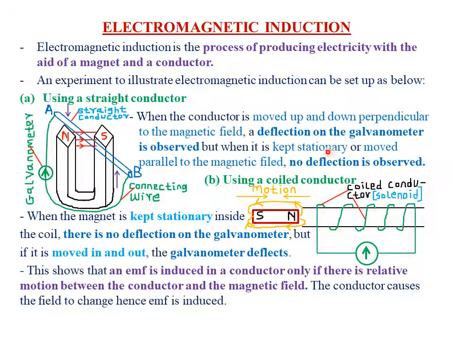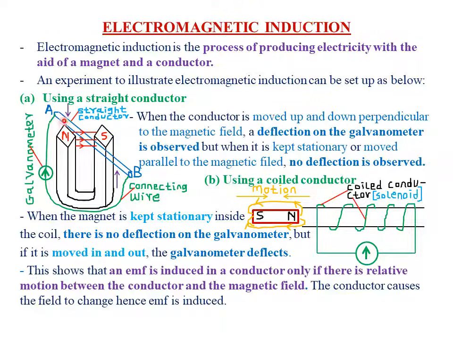But when you keep the straight conductor AB stationary, that is without moving it, or when you move it parallel to the magnetic fields. So remember, moving parallel simply means moving the conductor AB from the left-hand direction towards the right-hand direction. In such a way, the conductor will be moving parallel to the magnetic field lines. So when the conductor is moved parallel to the magnetic field lines, it simply means that particular conductor is not cutting, or is not meeting the magnetic field lines at an angle of 90. And we have said that EMF will only be induced, or current will be induced, whenever a conductor cuts the magnetic field lines at an angle of 90.